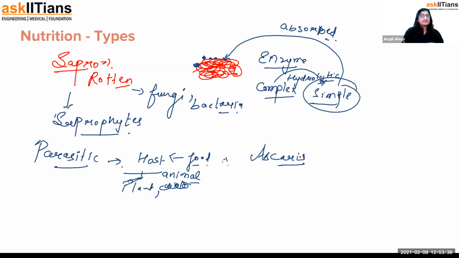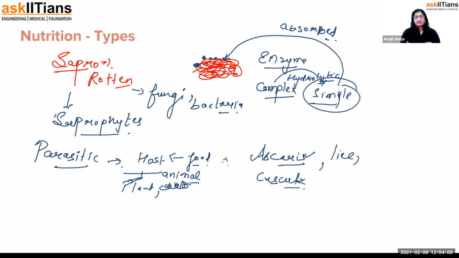Ascariasis, it's there in the intestine. So this is also residing on us. We are the host to them, so that is also a parasitic mode of nutrition. You may say lice in the head, if you have. That is also, and on other animals, ticks and mites. In plants, if I say Cuscuta, amarbel, that is also living on the host, so that is also acting as a parasite.